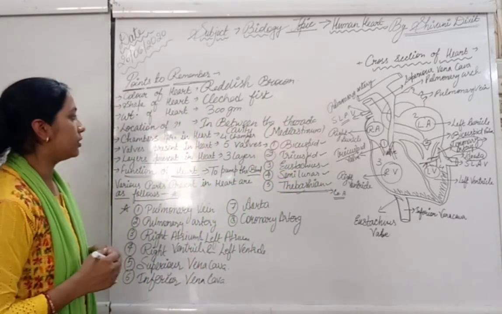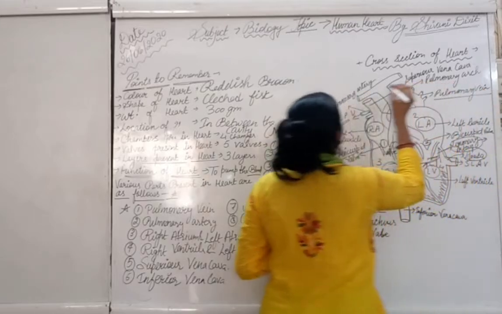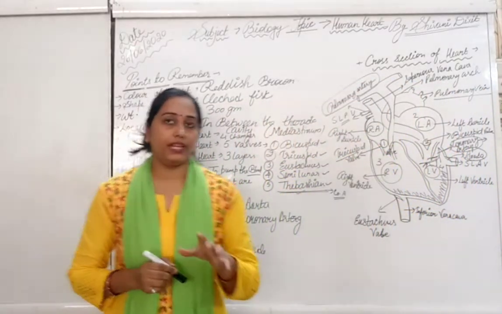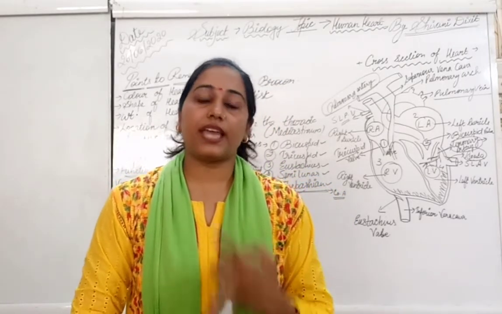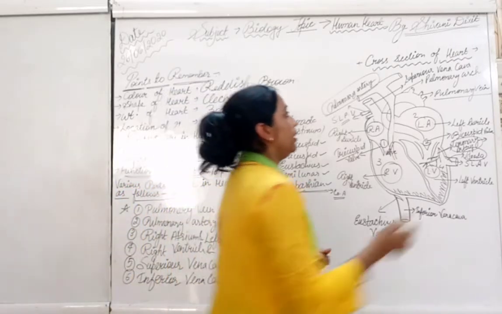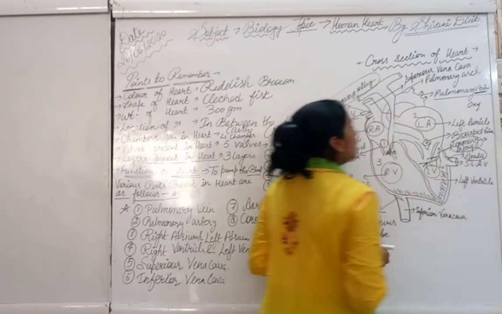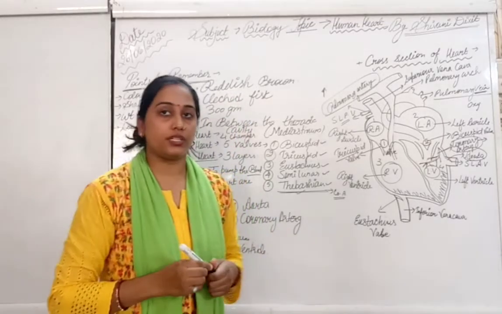If we talk about the function of the pulmonary vein and pulmonary artery, you have to keep in mind that this is the exception. All the veins carry deoxygenated blood, but the pulmonary vein carries oxygenated blood, and the pulmonary artery carries deoxygenated blood.